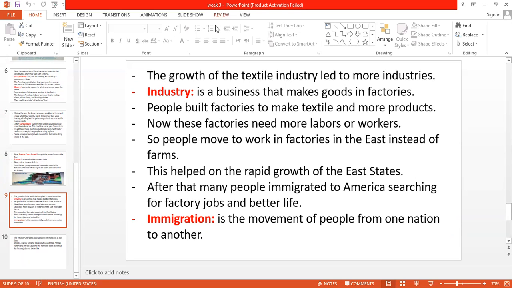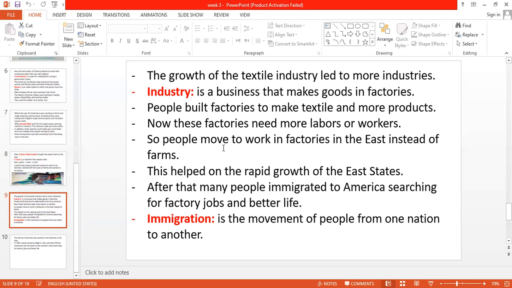The industry started to grow. The meaning of industry is the business of making goods in the factories. So here, the people of the East and all America started to build factories to make textile, or cloth. Textile here means cloth and other products. Because they built many factories, they need what? They need workers. So now these factories need more laborers or more workers.